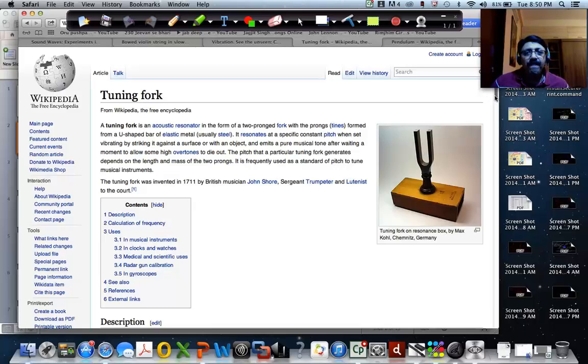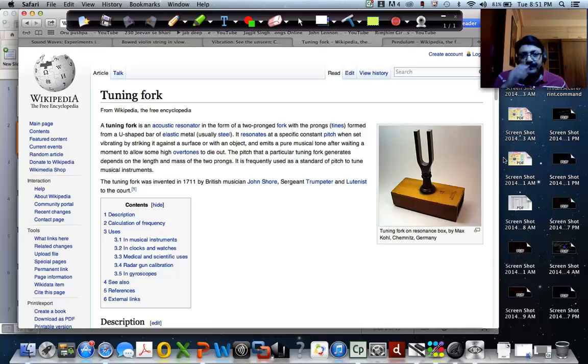Now it is a U-shaped bar which is typically made of steel, right? And a specific tuning fork vibrates at a specific frequency. I can change the thickness of this, and there are certain things which I can change based on which the frequency at which it vibrates changes. So different tuning forks will vibrate with different frequencies, right?